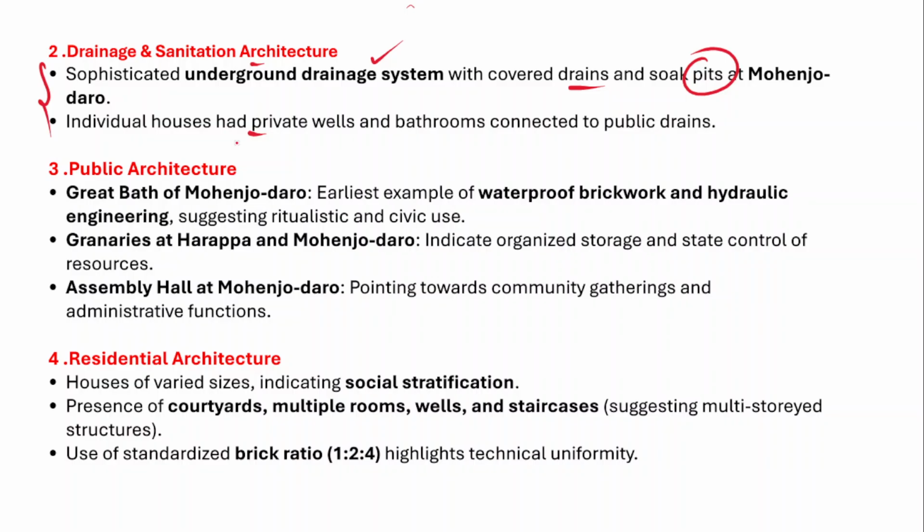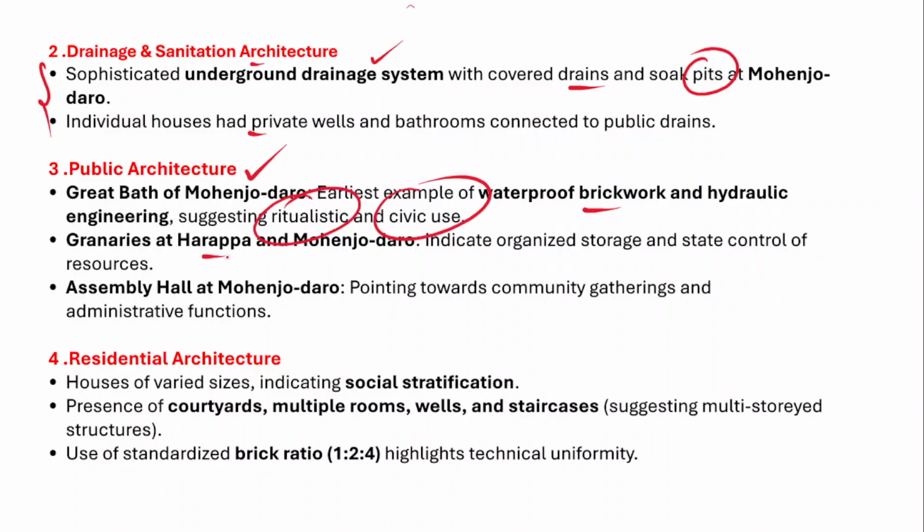architecture? And if we talk about the public architecture, there was a Great Bath at Mohenjo-daro, and this bath was used for ritualistic or religious purposes. However, this Great Bath at Mohenjo-daro is an example of waterproof brickwork and hydraulic engineering, because it is said that it had both a drainage as well as an inlet, and this was used for ritualistic and civic usage.